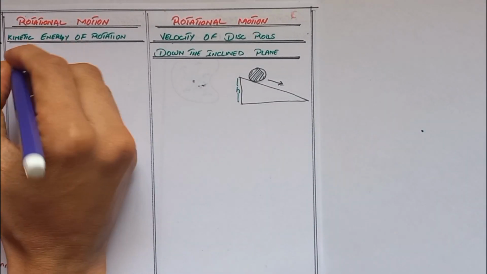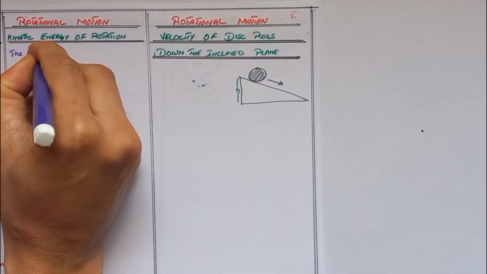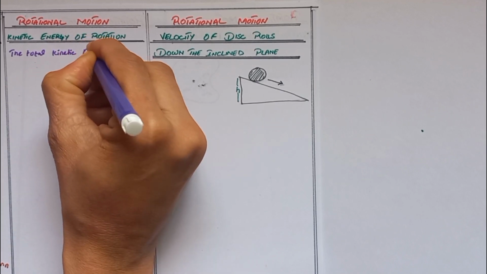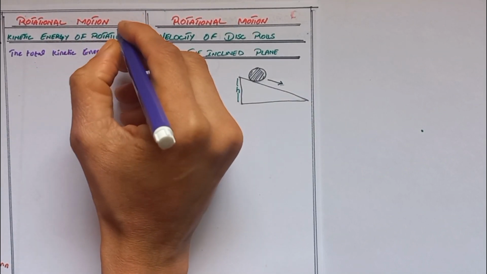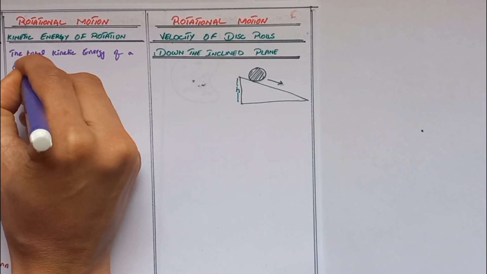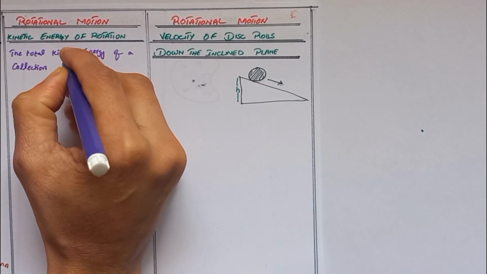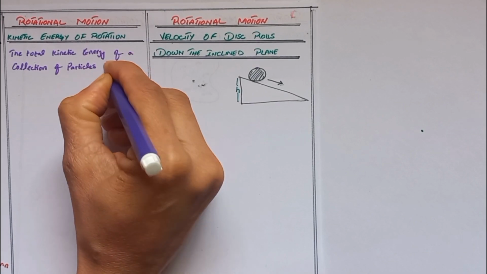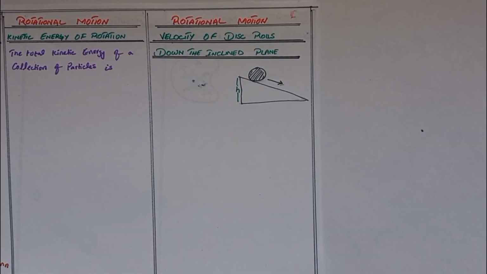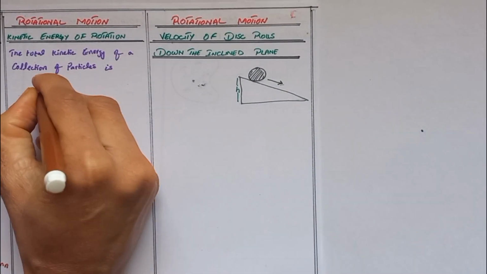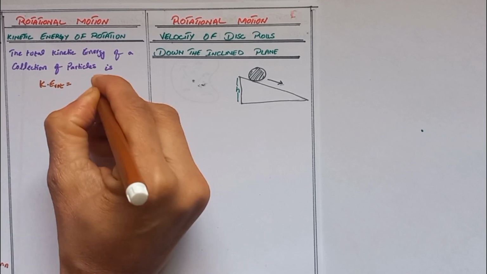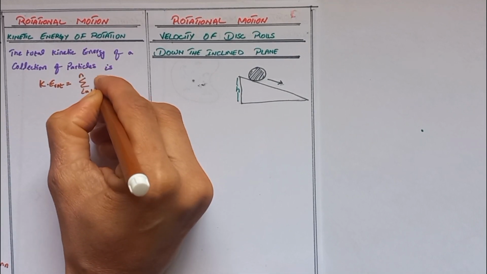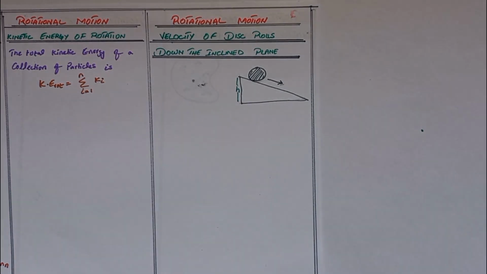So we can write the total kinetic energy of a collection of particles. Rotational kinetic energy is equal to the summation from 1 to n particles of kinetic energy.